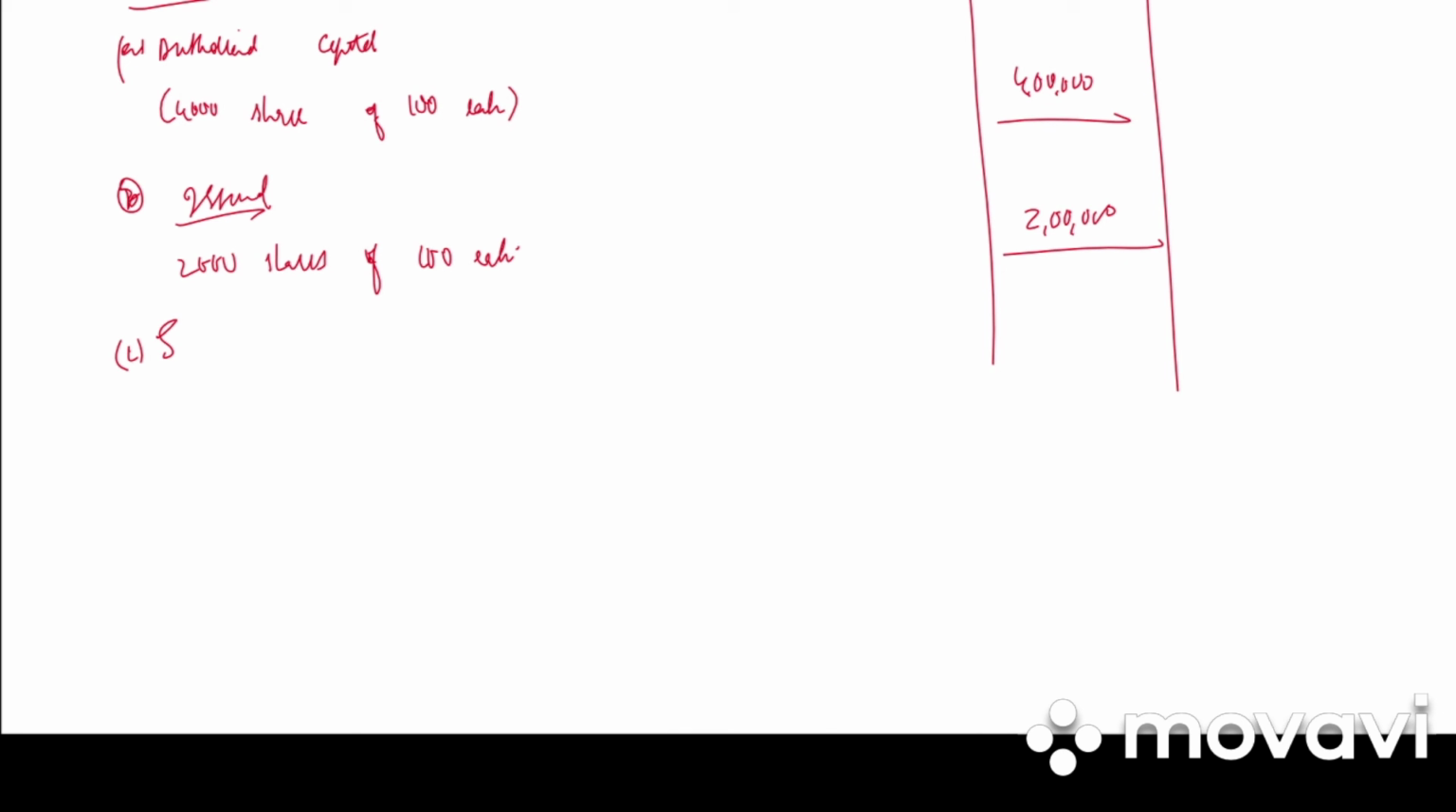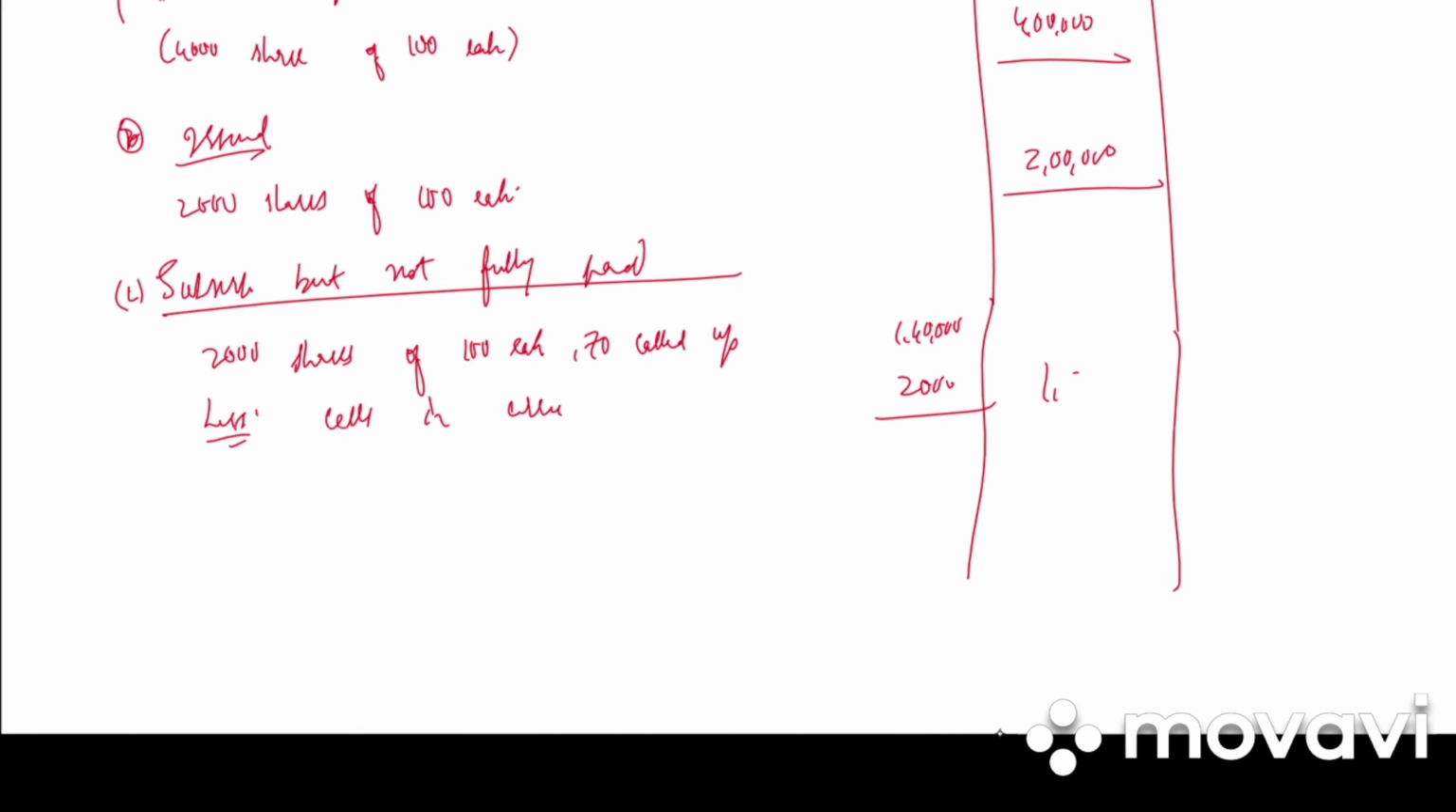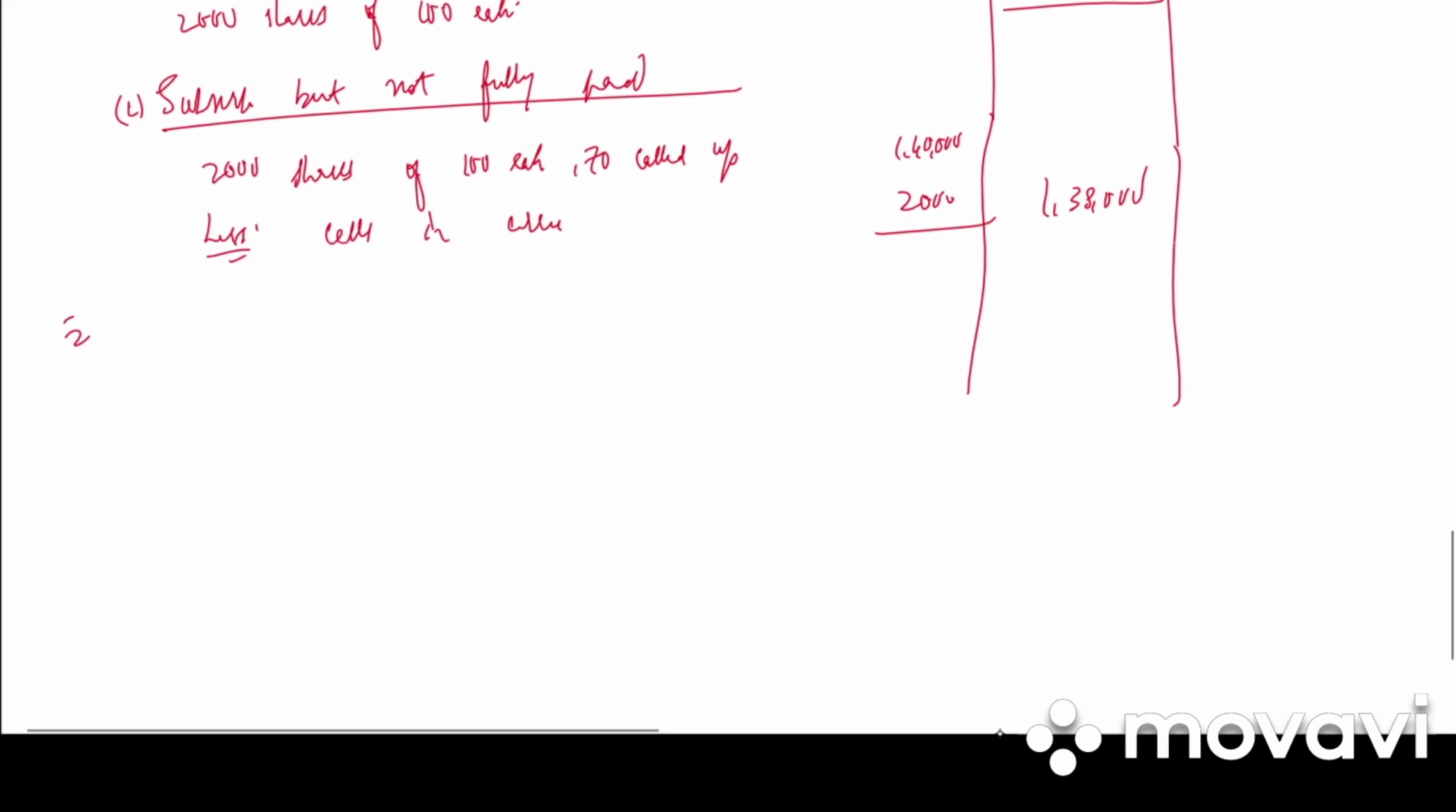Next we have subscribed but not fully paid. So it is 2,000 shares of 100 each, 70 called up. Why 70 is called up? Because final call was not called. It is 1,40,000 less calls in arrears, that is 2,000. So 1,38,000. Next we have second one, other current liabilities. Calls in advance 6,000.